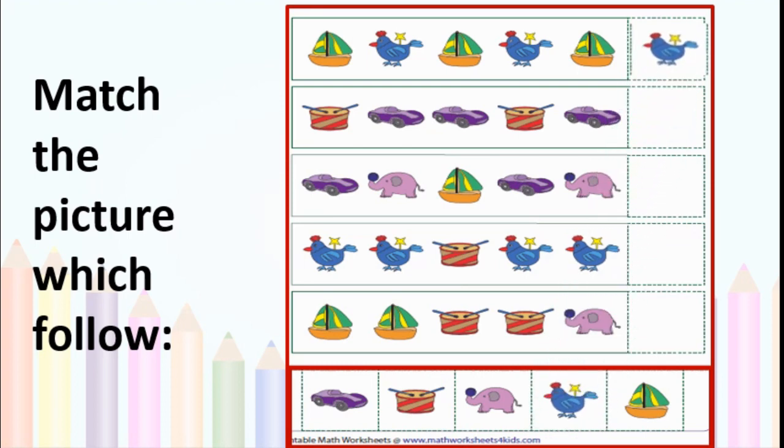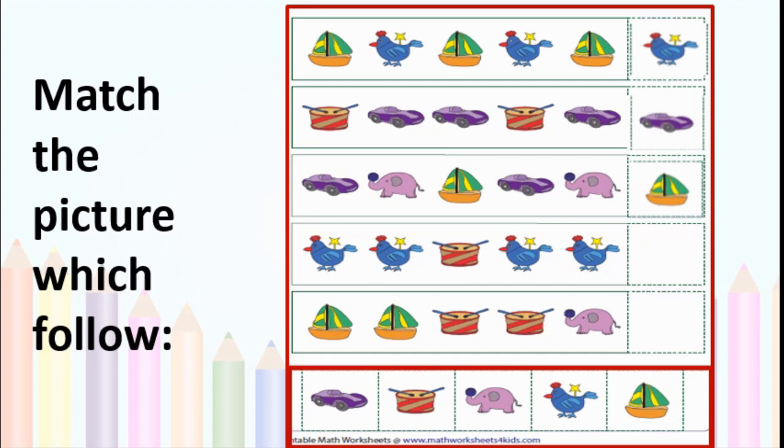Yes. Now here, drum and toy cars. Two cars are there, again drum. Two toy cars should be there. So here we will bring a toy car. Okay. Now here A, B, C. First car is there, then elephant, then yacht. Again car, elephant, then what will come? Then the yacht picture should be there. Isn't it?